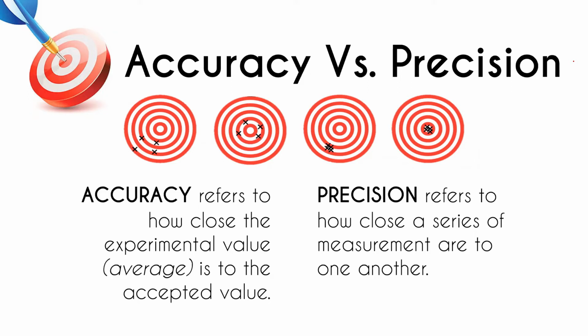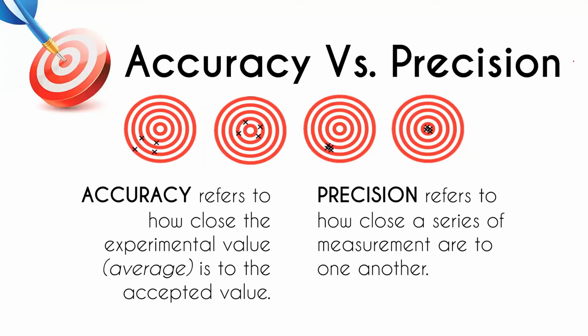So for example, you have 3 trials in measuring the boiling point of water. The accuracy is how close the average of that measurement is to the accepted value, while precision is how close those trials are to one another.